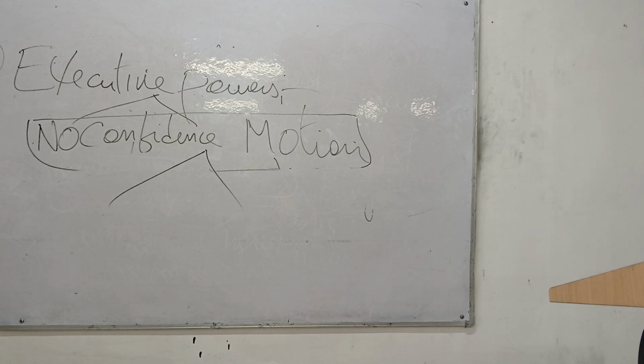But what is this no confidence motion? It is voting. As a member of the parliament, we have just one vote. I am Prime Minister Modi, but I just have one vote. You are just a member, but you also have just one vote. Everyone has only one vote. So the no confidence motion is introduced only in the Lok Sabha.